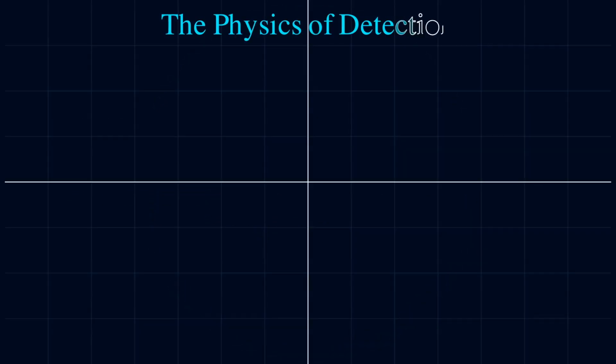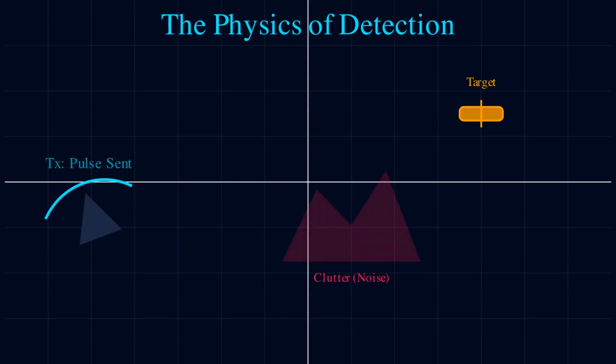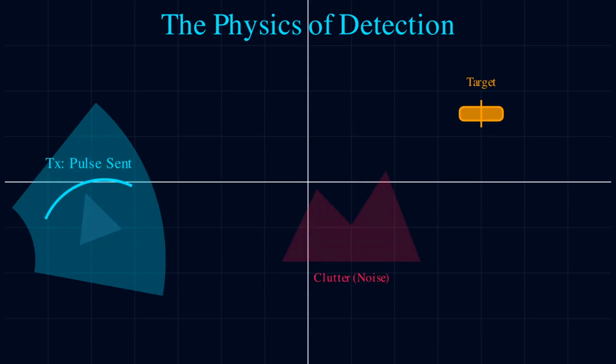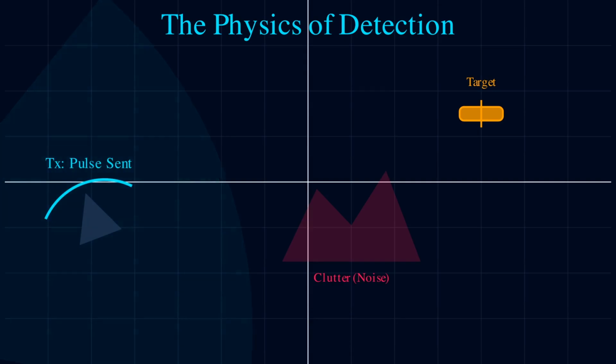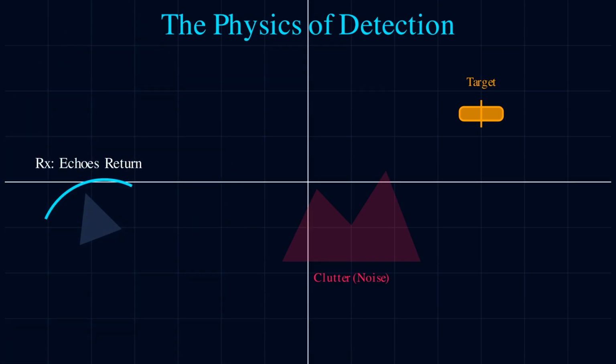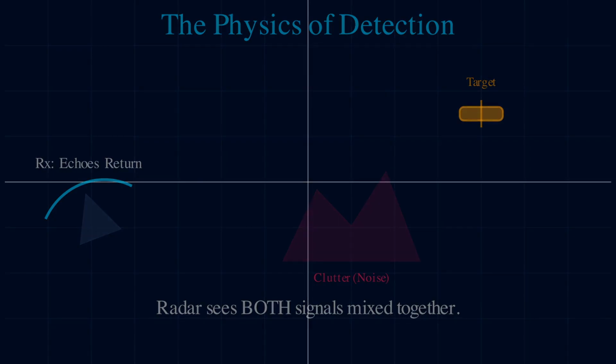Every radar system faces a fundamental challenge. When we transmit a pulse into the environment, it doesn't just bounce off our target. The signal scatters across mountains, buildings, weather systems, creating a chaotic mix of reflections. Our radar receives everything, the target we want, plus countless unwanted echoes called clutter. This is the physics of detection, and it's messy.